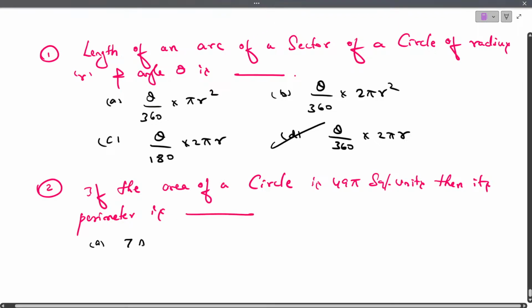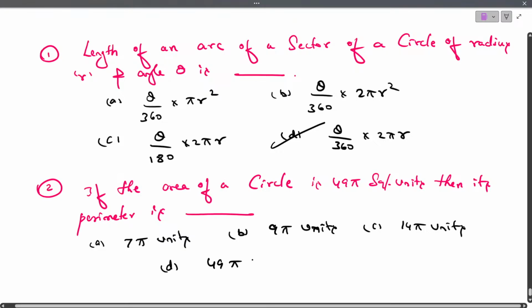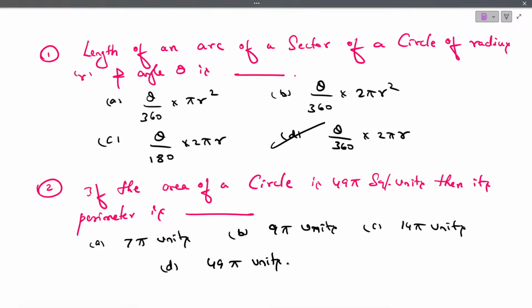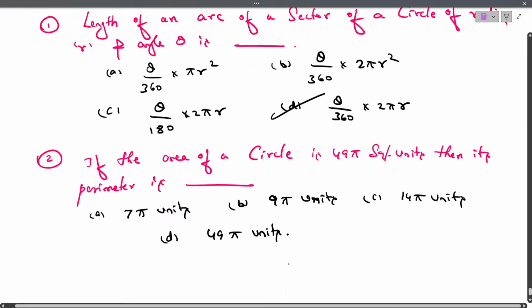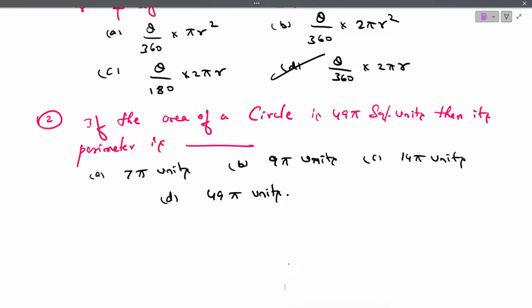The options are option A 7 pi units, option B 9 pi units, option C 14 pi units, option D 49 pi units. If the area of a circle is 49 pi square units, then its perimeter is. Can you tell me the correct answer? Which is the correct answer?